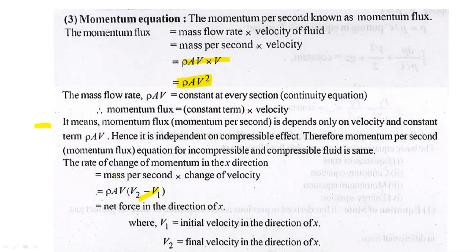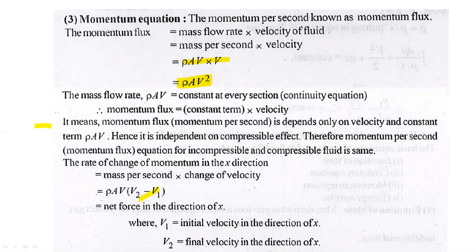Then next is the rate of change of momentum in the x direction. The mass per second times the change in velocity, where mass per second is rho into A into V, and the change in velocity is equal to V2 minus V1.